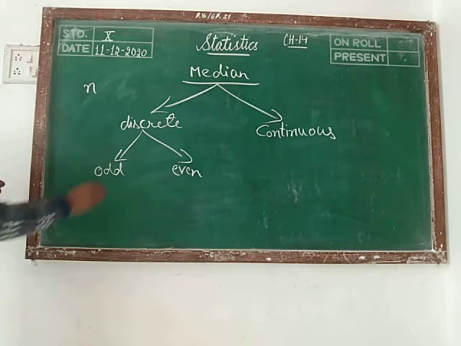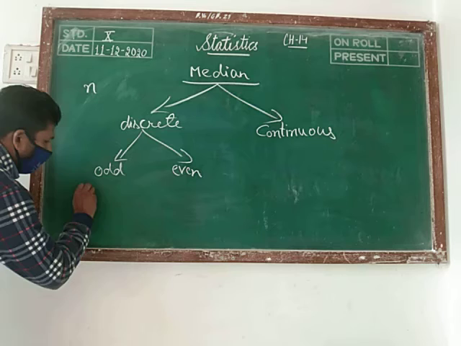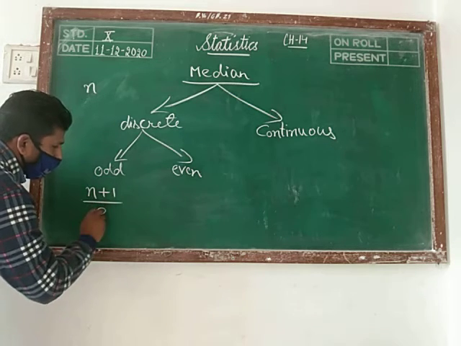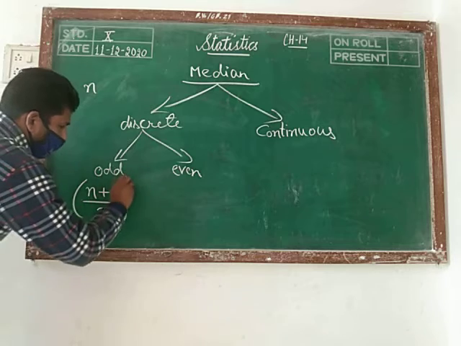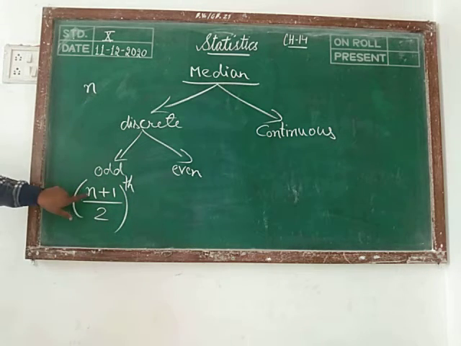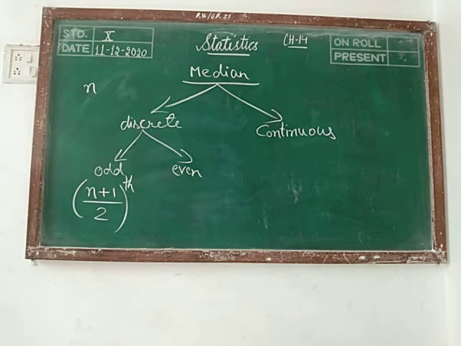If the number of observations is odd, then the (n plus 1) upon 2 th term is the median of the given value if discrete data is given to you.